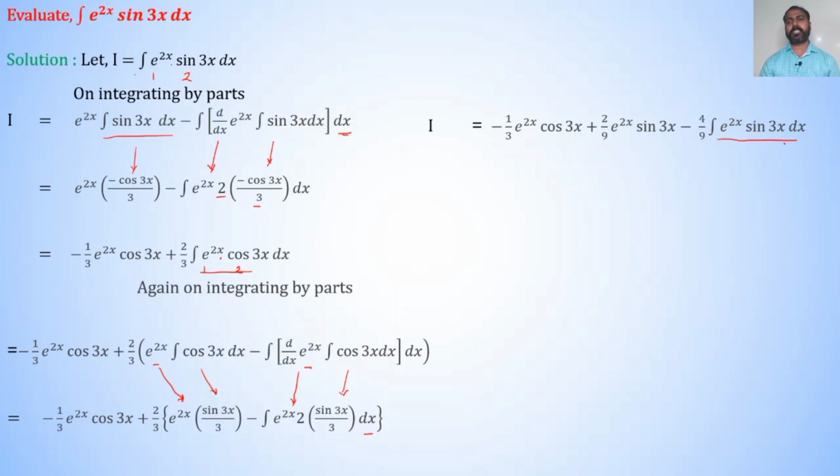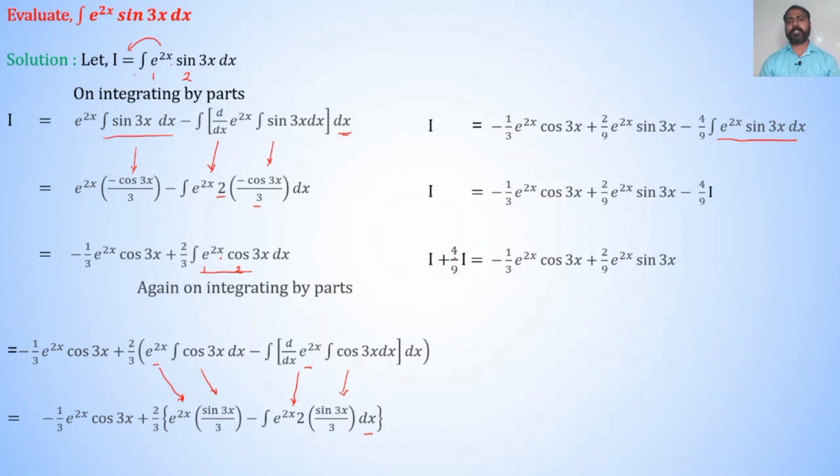But what is the integration of e raised to 2x into sin 3x dx? The integration of e raised to 2x into sin 3x dx is nothing but I. Therefore, I is equal to minus 1 by 3 into e raised to 2x into cos 3x plus 2 divided by 9 into e raised to 2x into sin 3x minus 4 divided by 9 into I. Solving this equation for I, taking the terms of I on the LHS.